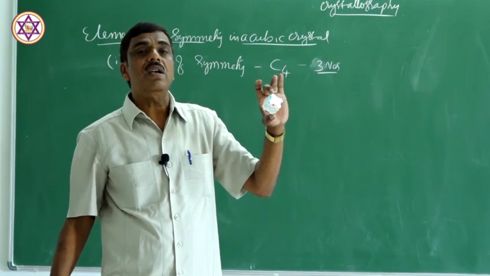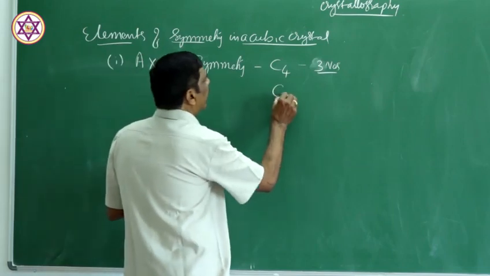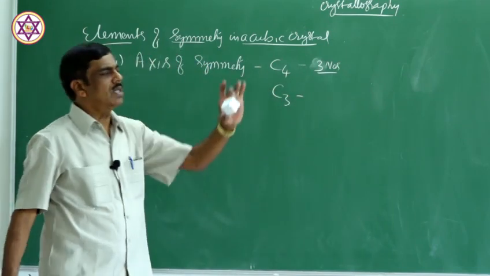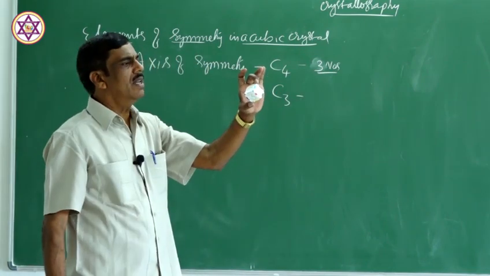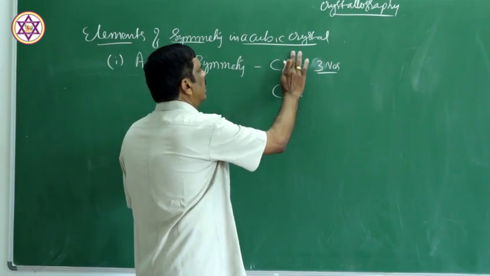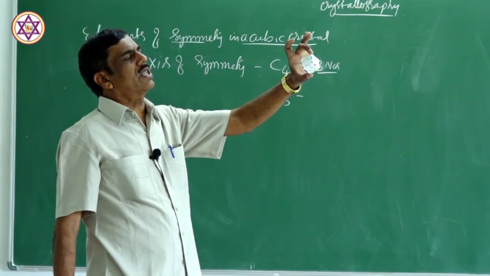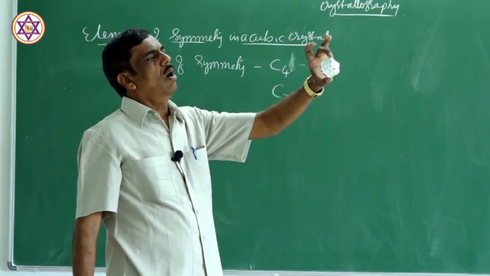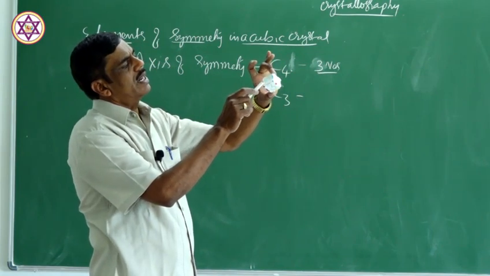That is why it is called C3 axis of symmetry. Therefore, C3 axis of symmetry passes through the opposite edges, and 3 times it is repeated. This is C4 axis, this is C3 axis. How many C3 axes are there? For that, how many edges are there? There are 8 edges.